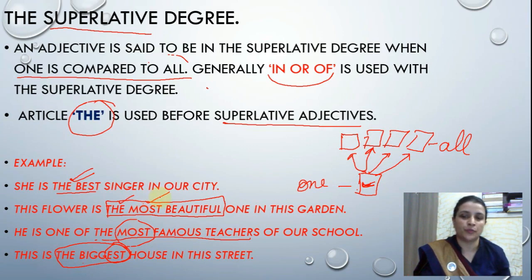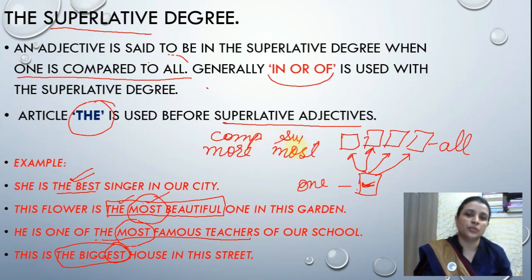Most is used for the third degree. For the second degree we use more, and for the third degree we use most. Meaning for comparative we use more, and for superlative we use most. That's why I said most. So, use of most and use of the. This shows these degrees are used as superlative degree, and superlative degree always compares one with all, and the is used as an article in the superlative degree.